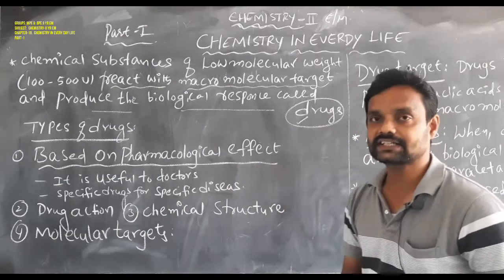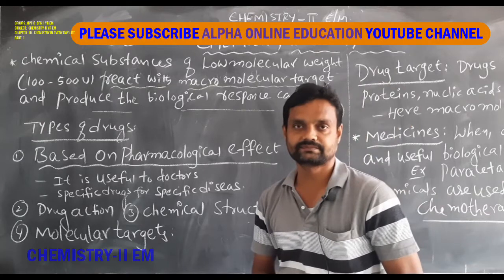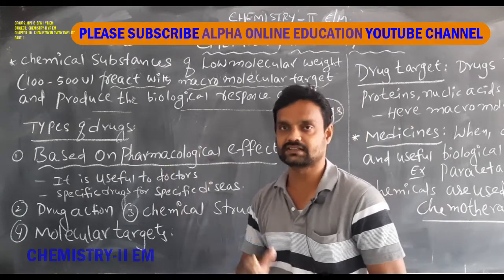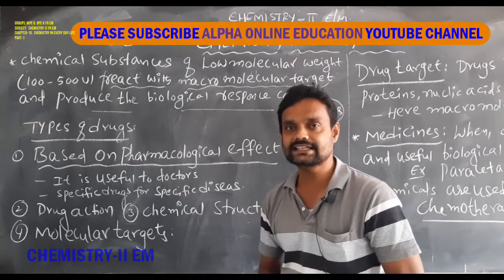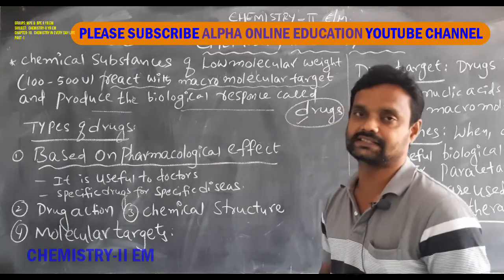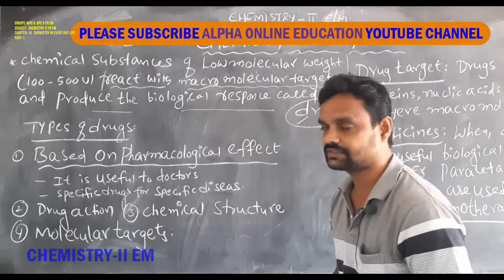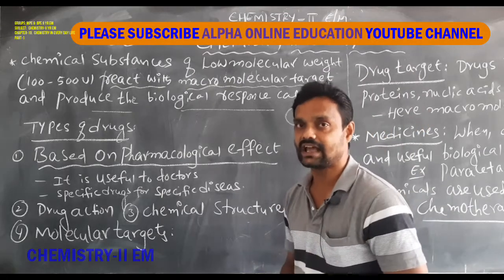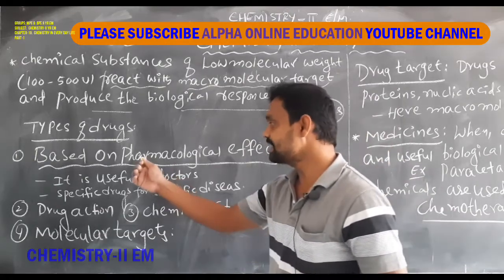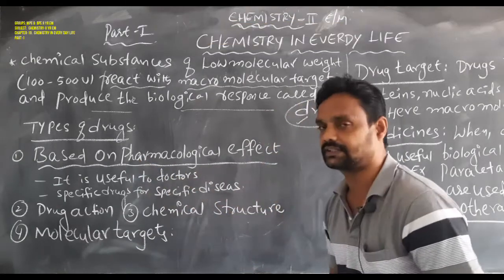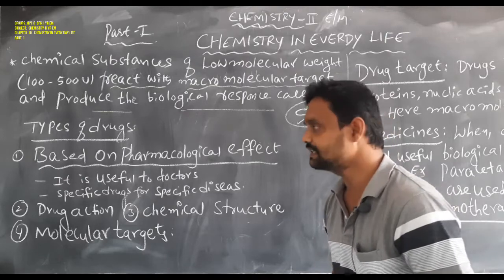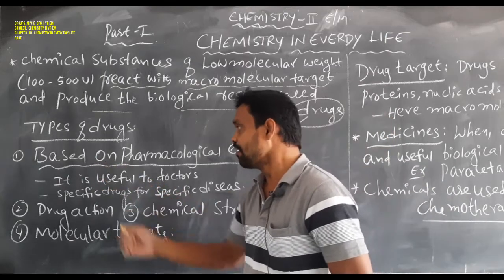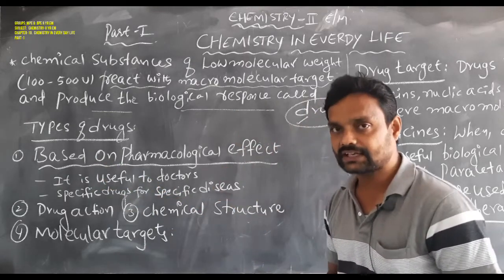Then different types of drugs are present. Types of drugs: mainly, drugs can be classified into 4 categories. One is based on pharmacological effect.